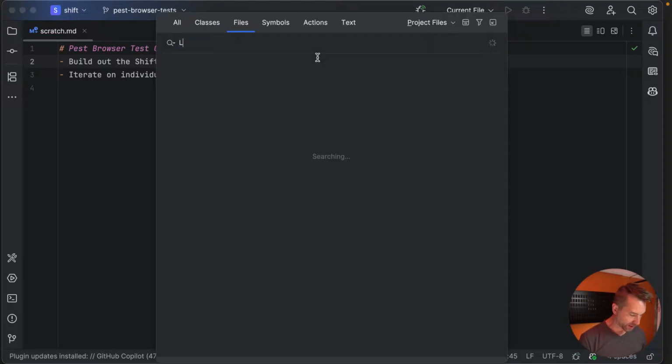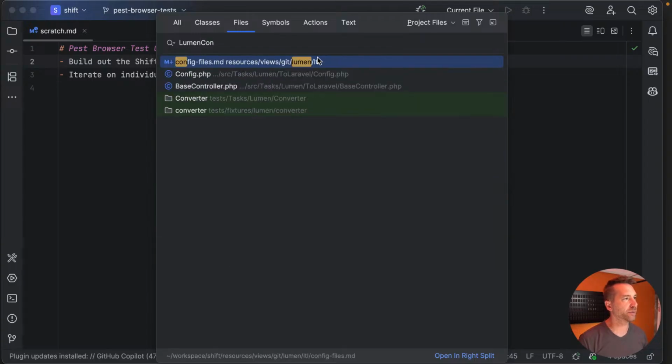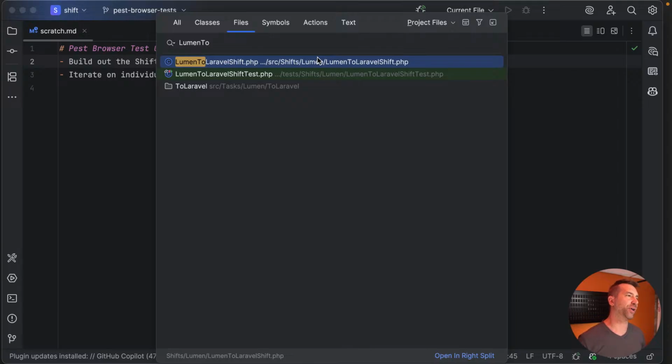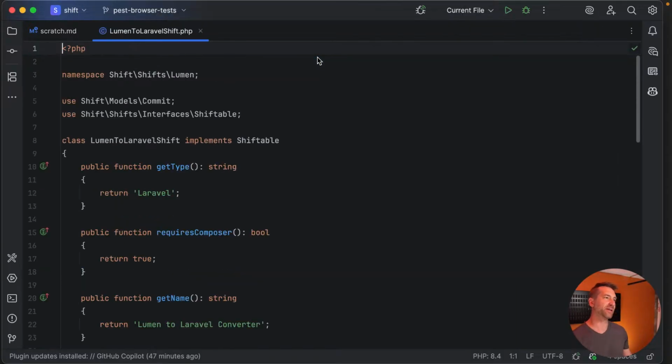I have a Lumen, you know what? I have a Lumen converter. Lumen to, oh, I call it the whole thing, Lumen to Laravel shift, see? This is one of the earliest converters I have. And I made the direction specific, Lumen to Laravel shift. I didn't use the word converter. Well, I do here.